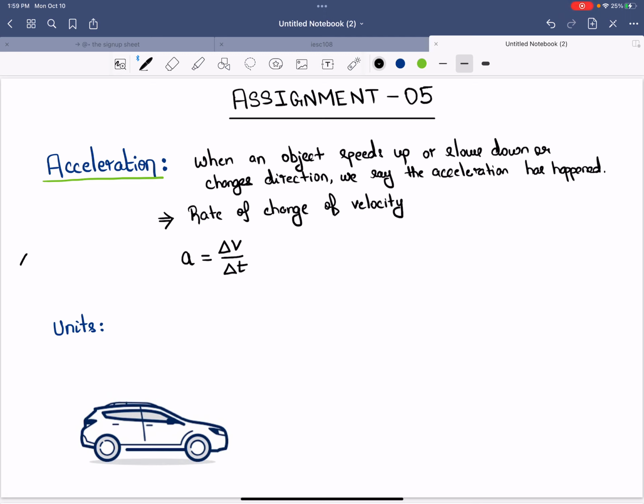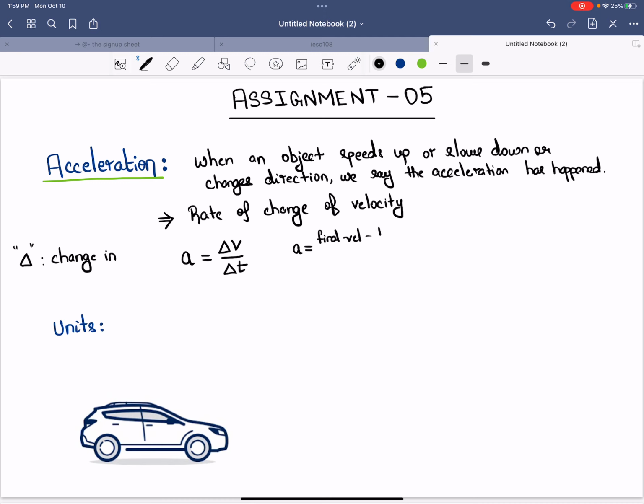We introduced a new symbol here, delta, this triangle. This is called delta. And what it means is basically change in. So instead of writing change in, I can just write delta V divided by delta T. Another simple way to write the same thing: what do you mean by change in velocity? Well, you had a final velocity and you must have started from an initial velocity.